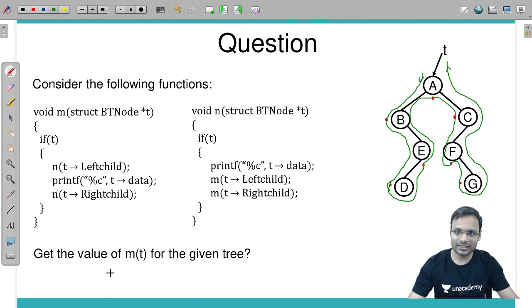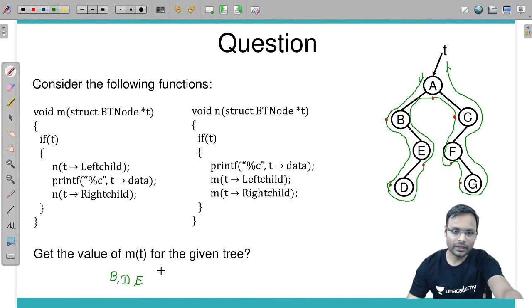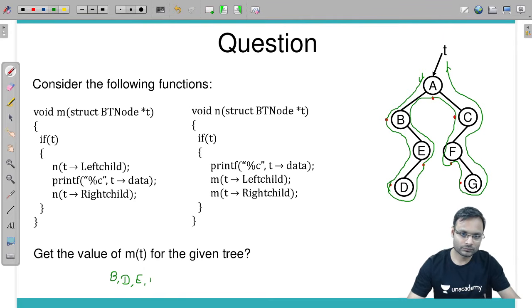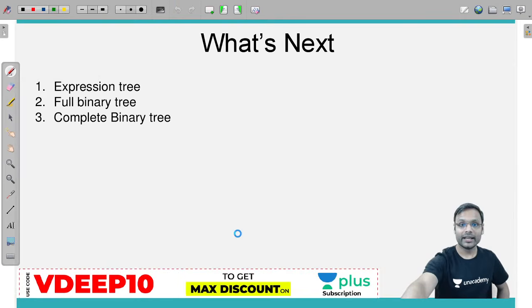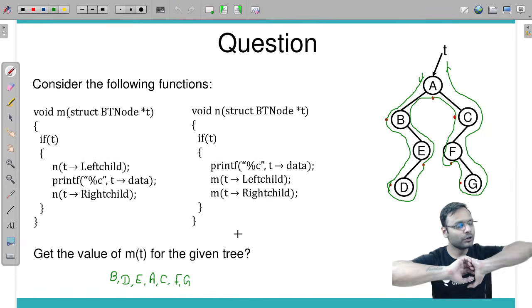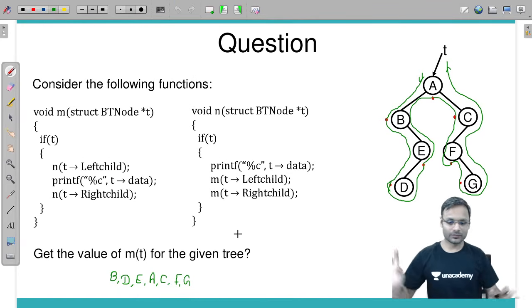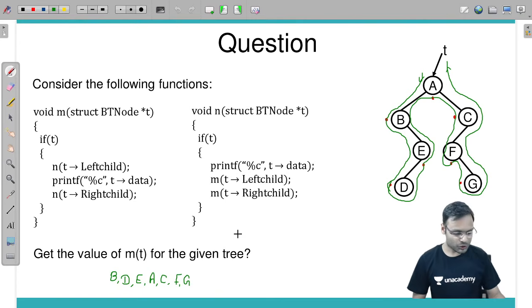What will be the answer? B, D, E, A, C, F, G. Good, Nishu. Good, Nikita. And such kind of so many questions you can solve.